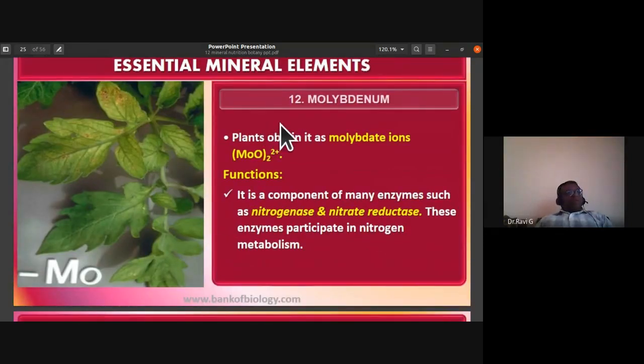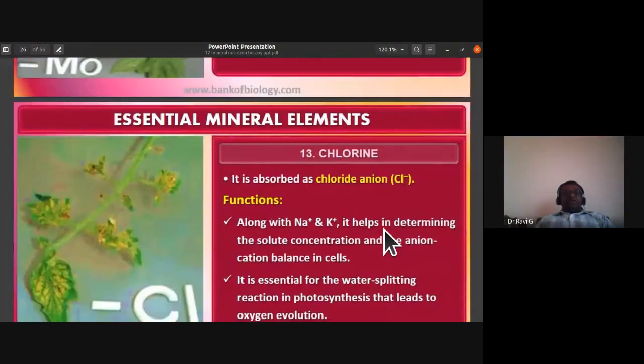Plants obtain molybdenum as molybdate ions, that is MoO2 2+. The functions of molybdenum: it is a component of many enzymes such as nitrogenase and nitrate reductase. These enzymes participate in nitrogen metabolism. So nitrogenase and nitrate reductase have molybdenum as a component.